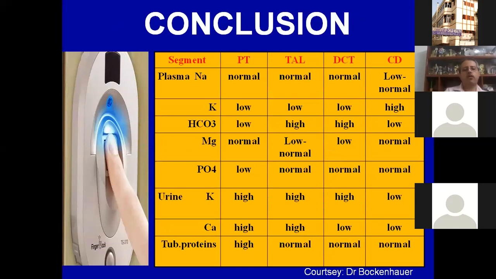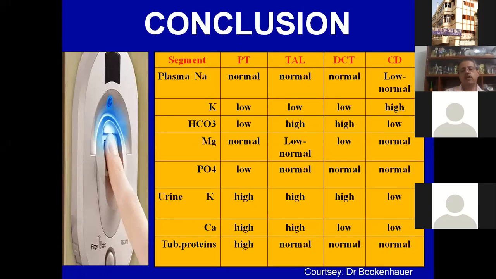This is very important. You have to remember the pattern. Proximal tubular pattern is usually hypokalemia with a metabolic acidosis, and there will be a loss of protein, loss of calcium, loss of sugar.